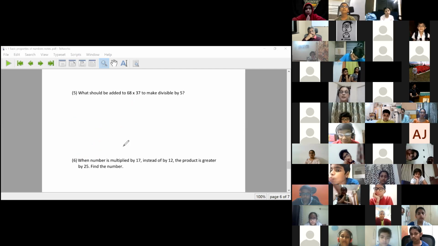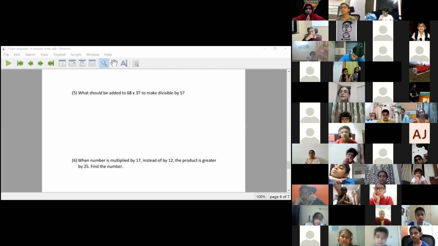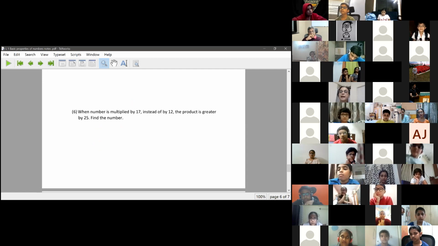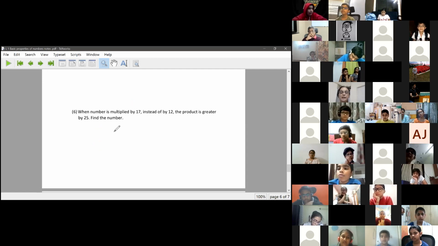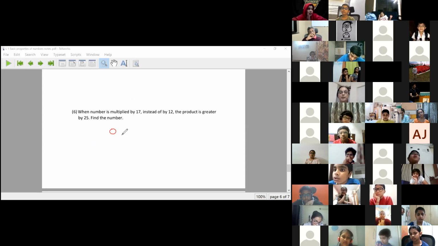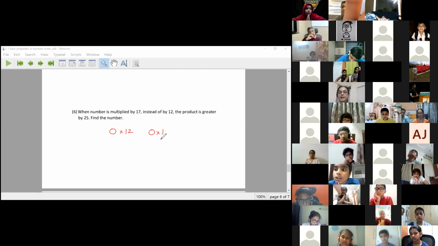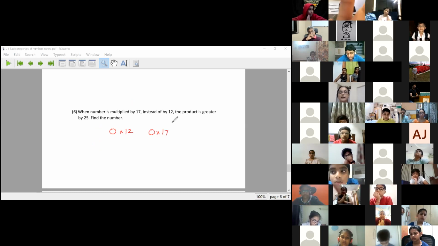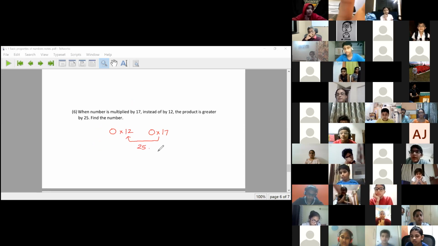When a number is multiplied by 17 instead of 12, so there is some number I had to multiply by 12, but instead of that, I have multiplied it by 17. I am getting an answer greater by 25. The mistake is 25. Instead of multiplying the number by 12, I am multiplying it by 17, and my answer is increasing by 25.